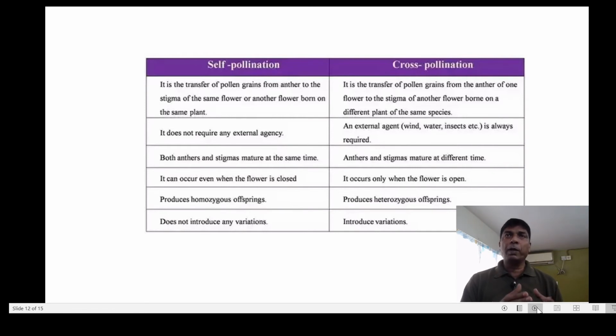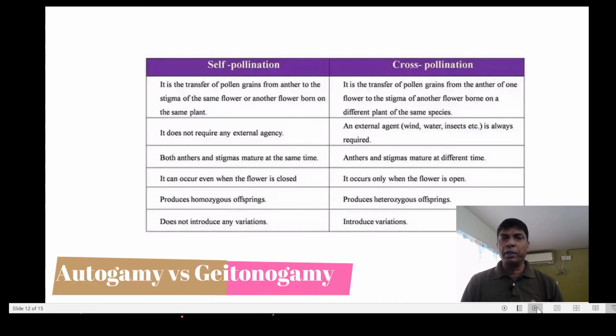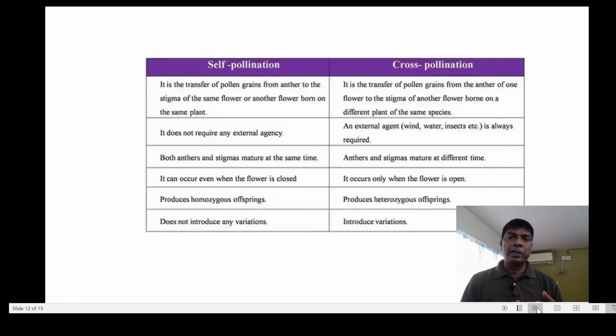If the transfer of pollen grains takes place from anther to the stigma of the same flower or another flower borne on the same plant, we call it self pollination. Whereas cross pollination is the transfer of pollen grains from the anther of one flower to the stigma of another flower borne on a different plant of the same species. Self pollination doesn't require any external agency. No agents are required, whereas in cross pollination, lots of agents are involved. For example, it may be wind, water, insects, birds, etc.